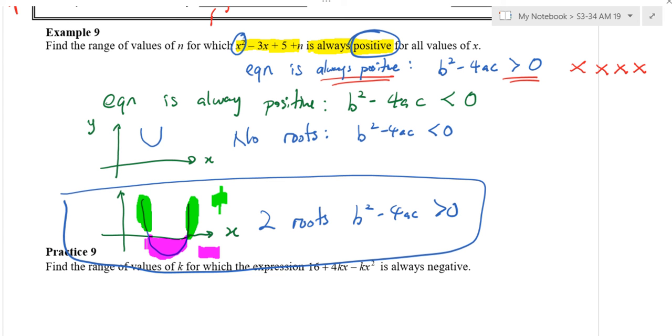So that's why the misconception is every time students see positive, they think more than 0. Wrong. The positive here means the curve doesn't touch the x-axis. Floating. No root. Determinant less than 0. Can you follow? Can you complete the rest of the question yourself? Once you understand this, the rest is easy.